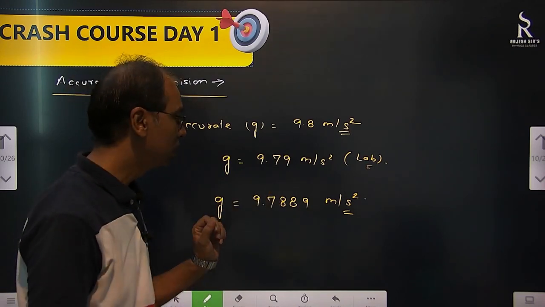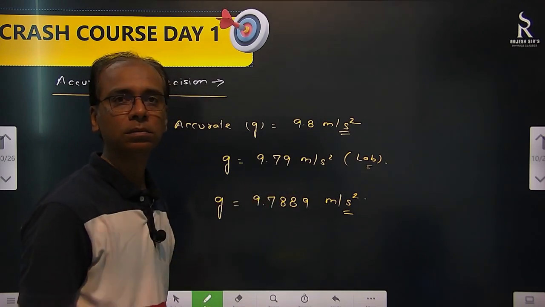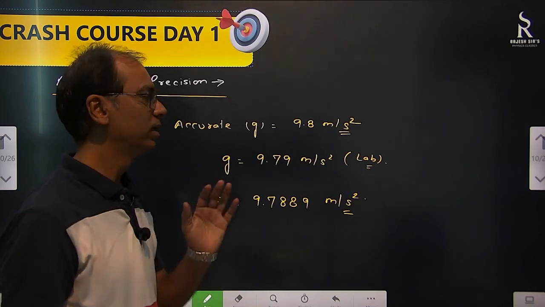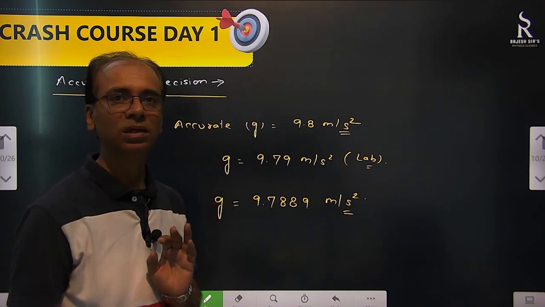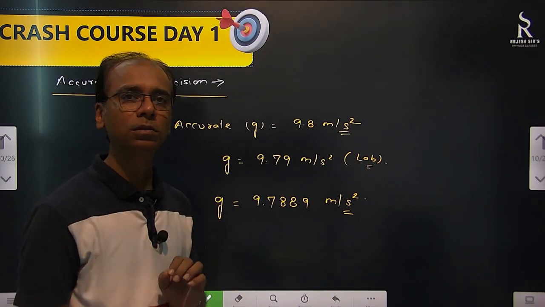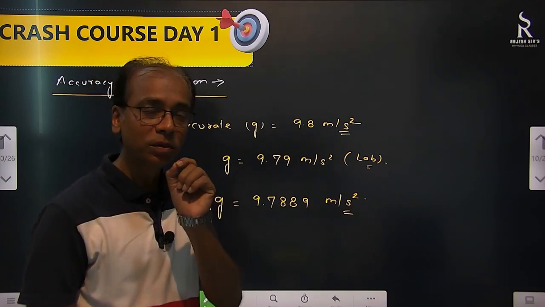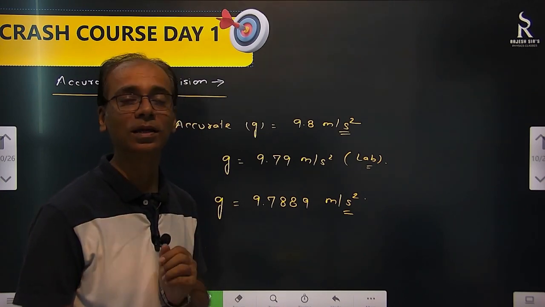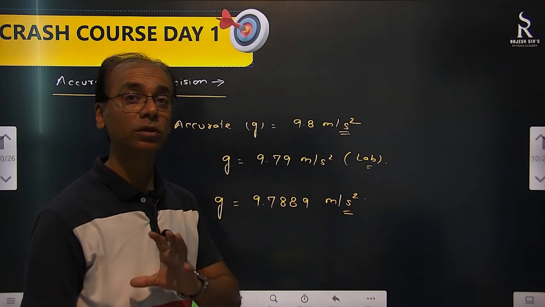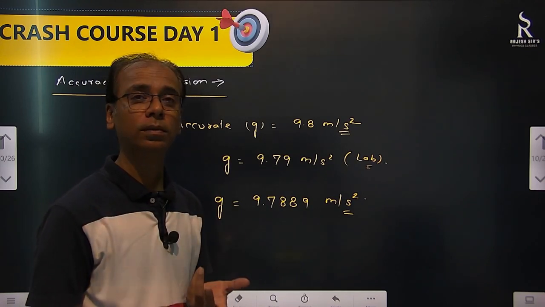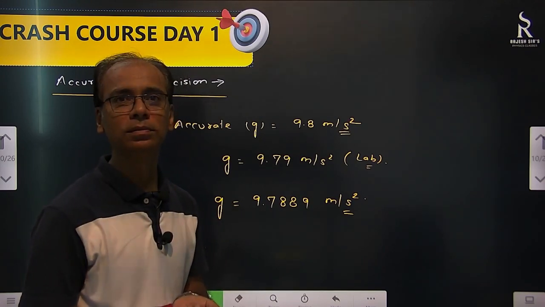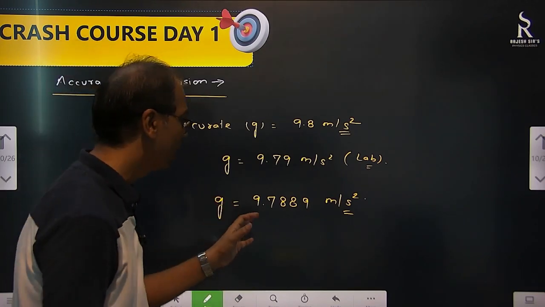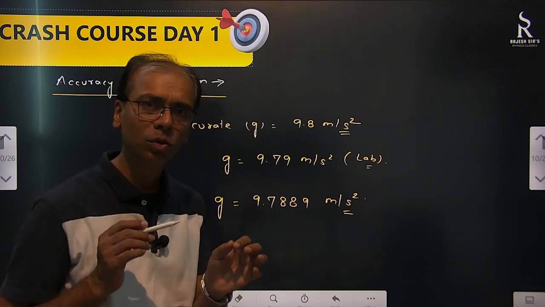The minimum value that it can measure is less. Suppose in a meter scale we have least count as 1 mm. Correct or not? Less than 1 mm can we measure? No. So if there is something in between the two lines, then what we will do? We don't know what to do. We can't say anything. But if there is a certain instrument in which you can measure even less than that, you will be more precise. Correct or not? So precision means you have a better instrument so that you can go even closer.